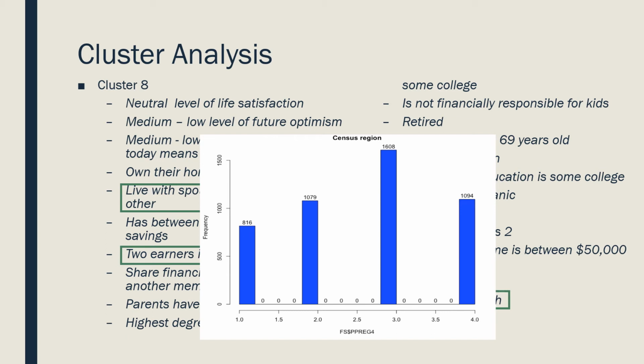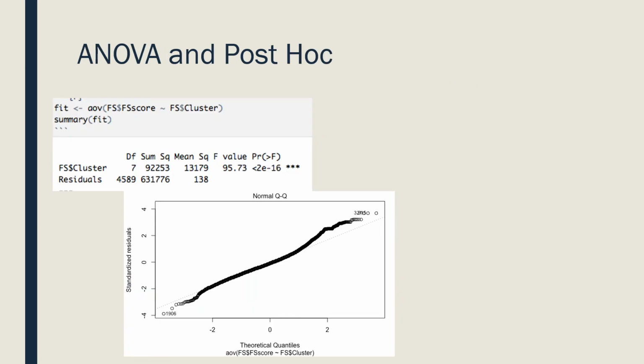And so I was a little surprised to see that at least one other census region didn't pop up, but it didn't. So then I moved on to my ANOVA and my post-hoc testing. I appended my cluster groups onto the data, and I just did the FS score by clusters using an alpha of 0.05, a null hypothesis that all the cluster mean FS scores are the same, and an alternative that they are not. I get a p-value of way less than my alpha, so I reject my null and determine that the FS cluster financial stability score means are different.